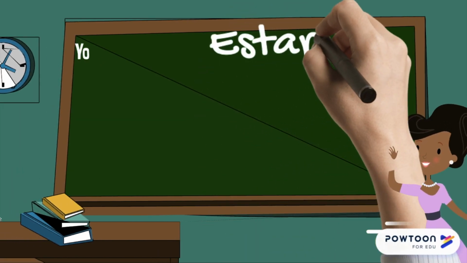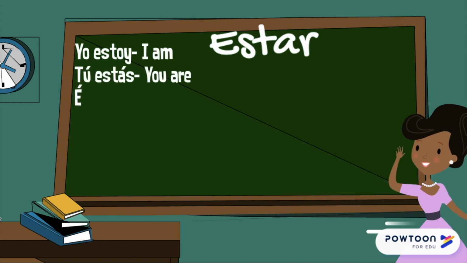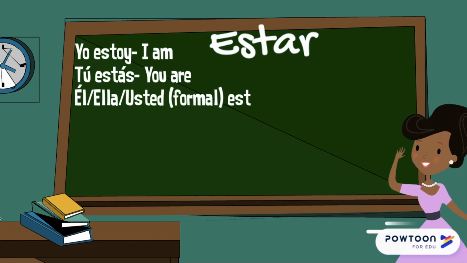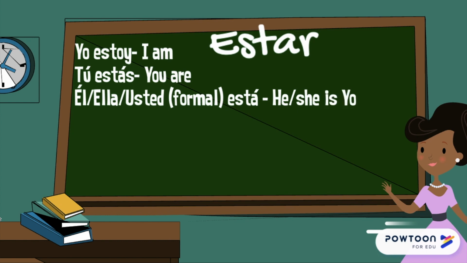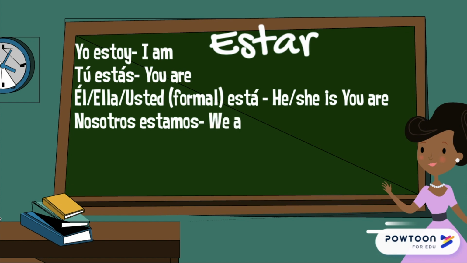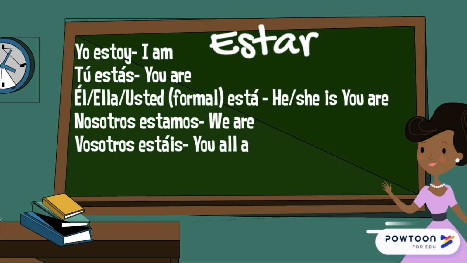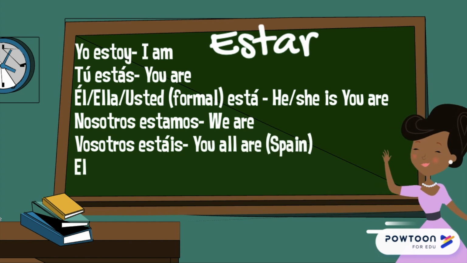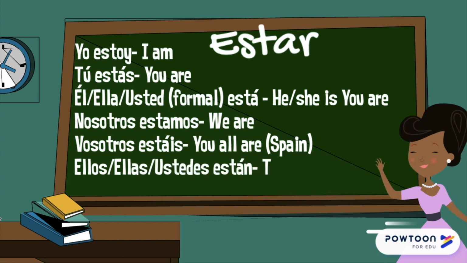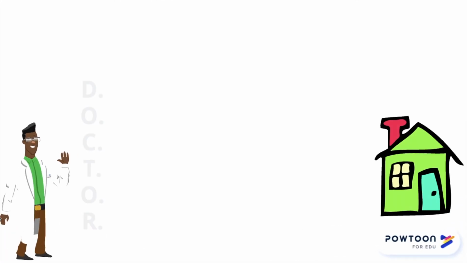Bien, so let's see estar. What are the conjugations with estar? Yo estoy, I am. Tú estás, you are. Él, ella, usted, formal. Remember, that's talking to like a maestra. Está, he or she is, or you are. Nosotros estamos, we are. Vosotros estáis. Remember, vosotros is you all, but you mostly see it in Spain and in formal writing. Ellos, ellas, ustedes están. They are. And ustedes is you all are. Listo? Let's put it in practice.